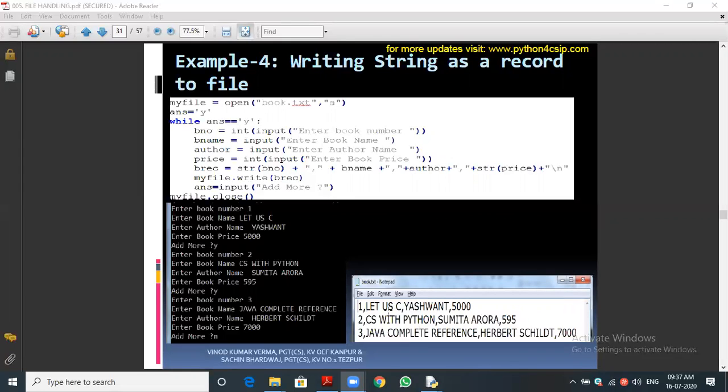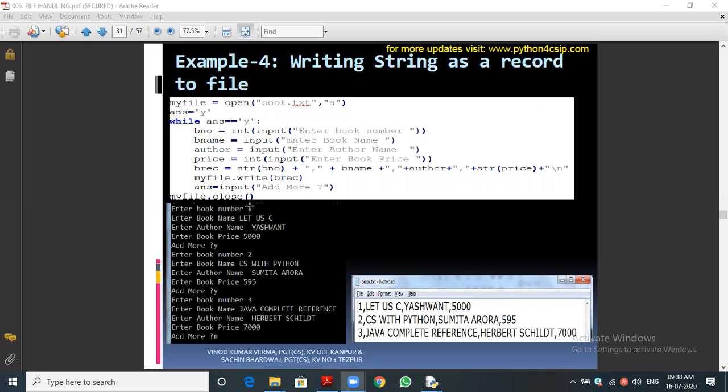So how beautifully we are storing the data. This line is very important, I'm showing with the cursor. The brec is str of bno plus the comma plus name plus author, likewise we are storing. You can see the output: 1 comma book name comma author comma price, in the file I'm saying, not in the output.